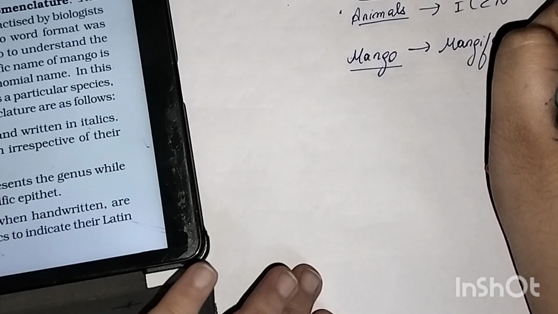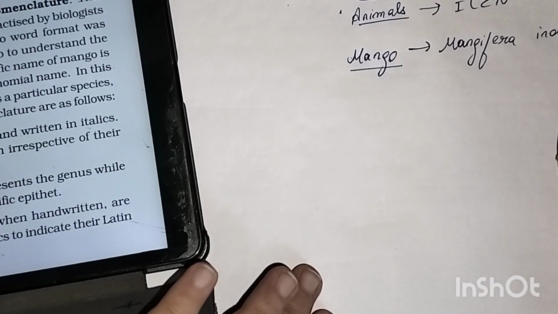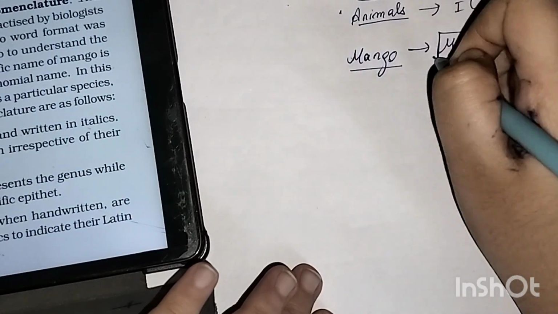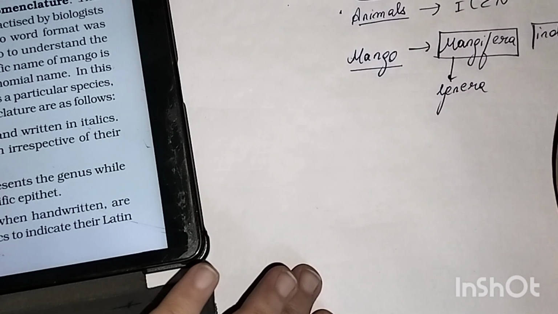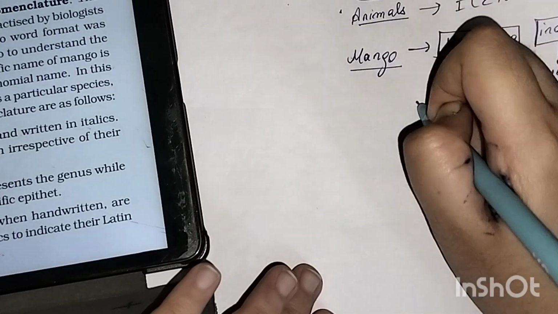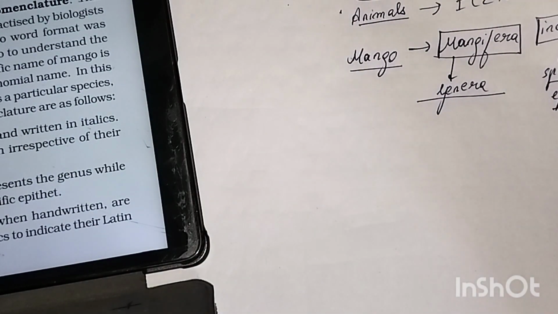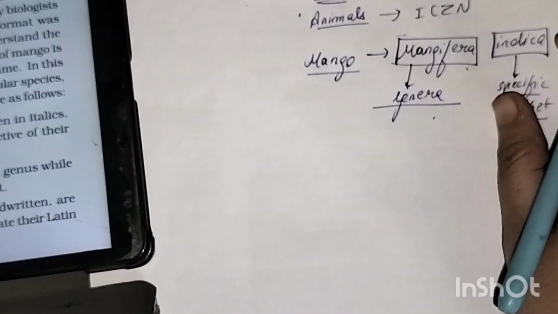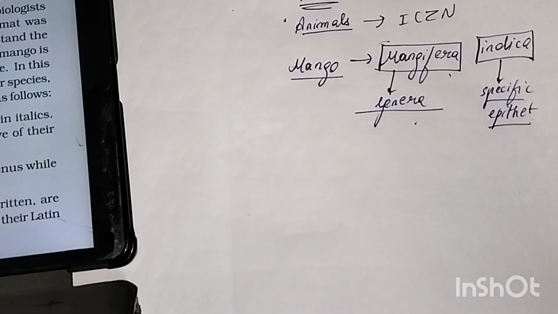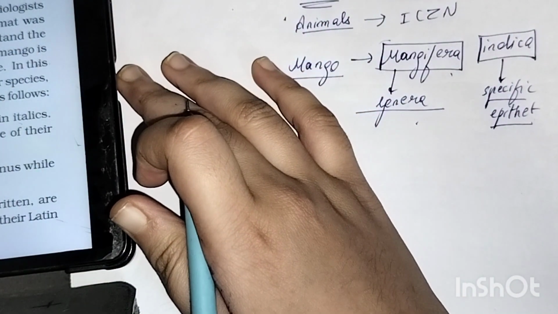Mangifera indica. Usually the first name that we give will be the genus. The second word that we give is known as the specific epithet. The rules of exactly how we write the names, we will be discussing, but this is an example. Mangifera is the genus name, indica is the specific epithet, and this is about the mango. Okay, let's move on to the NCERT then.